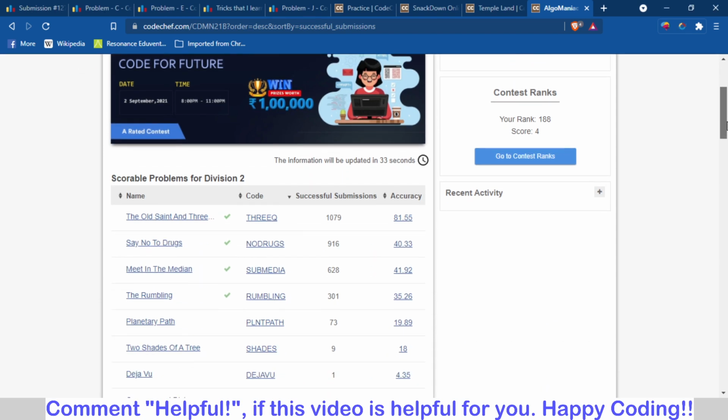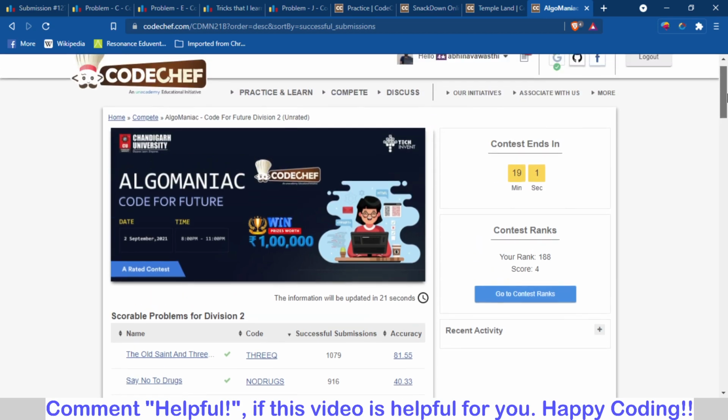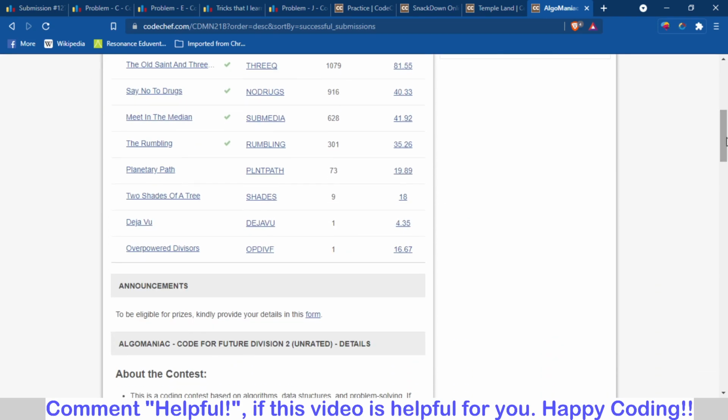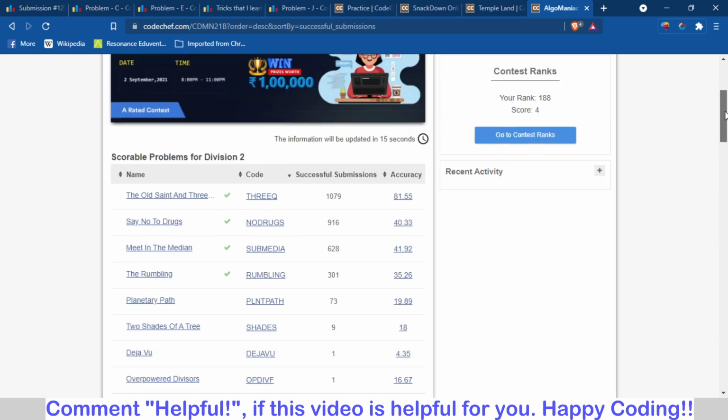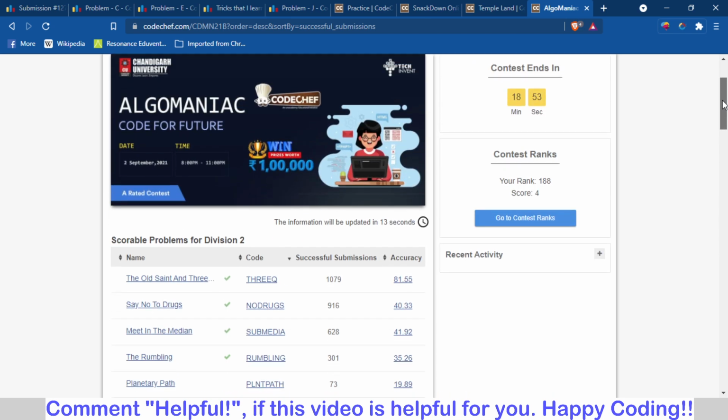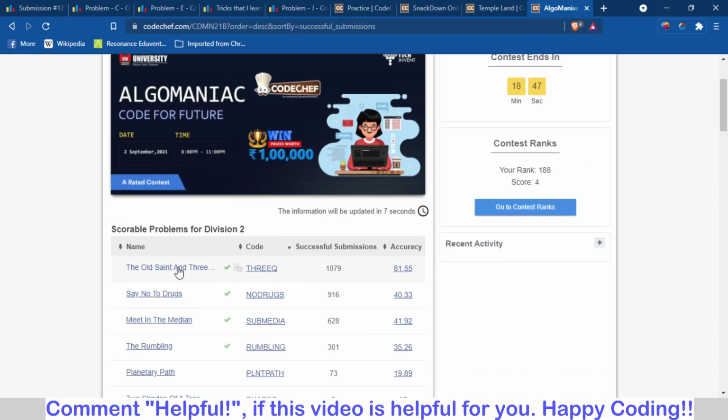The first 4 problems are the old scent and the tree, say no to drugs, meet in the median, and the rumbling. I will discuss all these 4 problems. I'm not solving the other 4 problems; I will try to solve them tomorrow when I am free. Currently, I am making the solution of these 4 problems in a single video. Okay, so first of all, we will discuss the first problem.